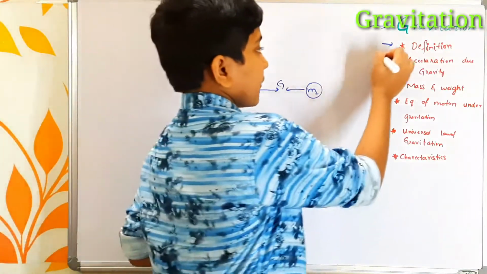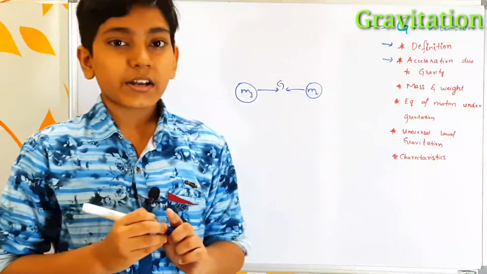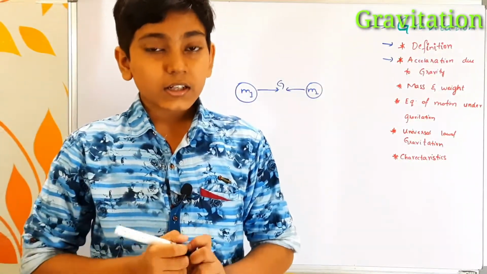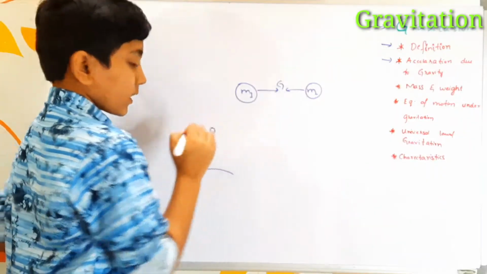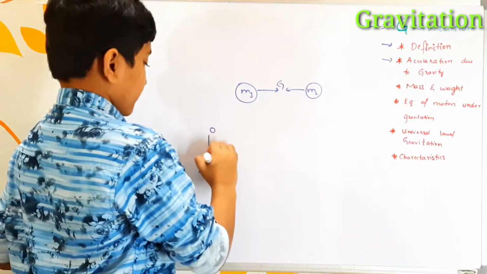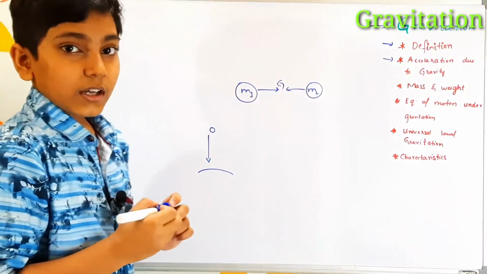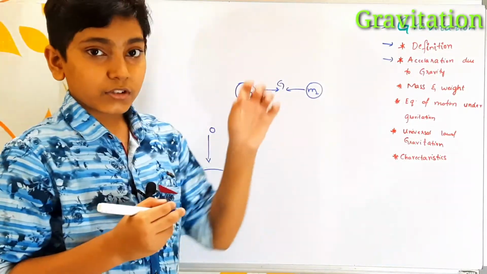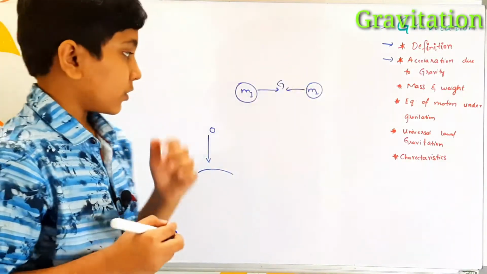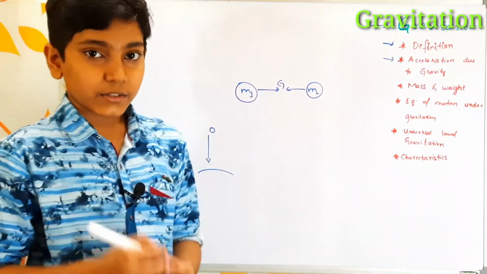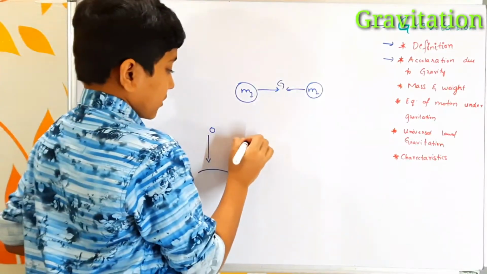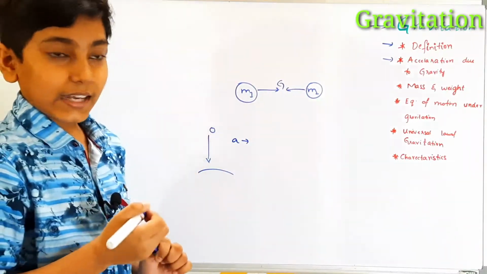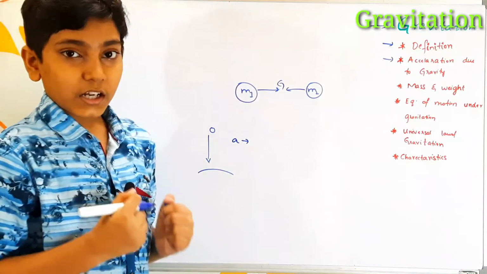Now we also hear another term called acceleration due to gravity. What is acceleration due to gravity? Let us say there is a body which falls down towards the earth. We are not applying any force, any velocity or any other force. Then the body will be accelerated. Why is it accelerating? Because of the gravitation of the earth.